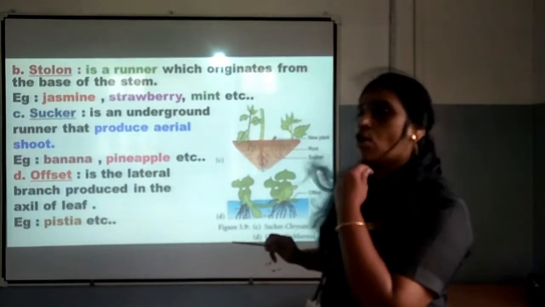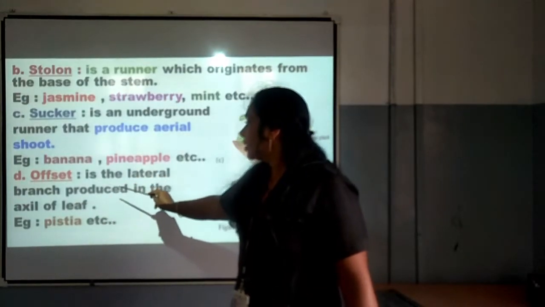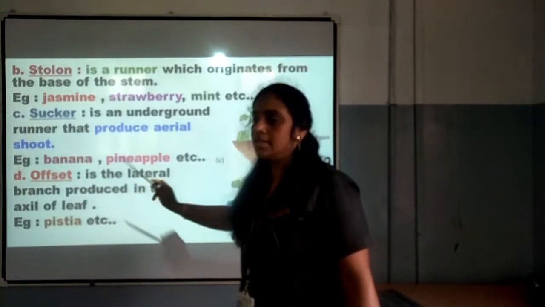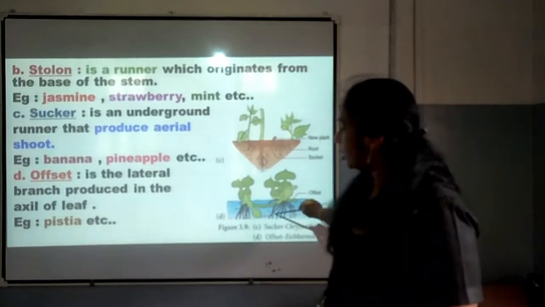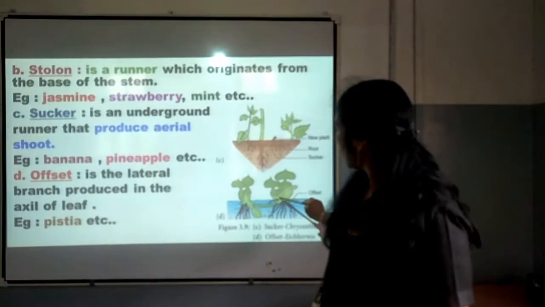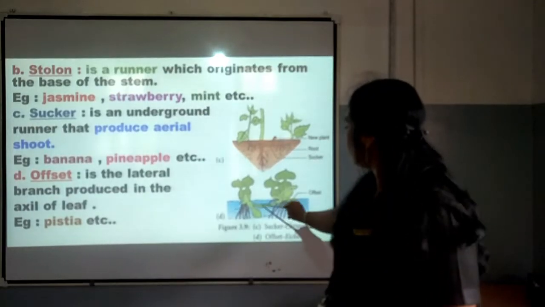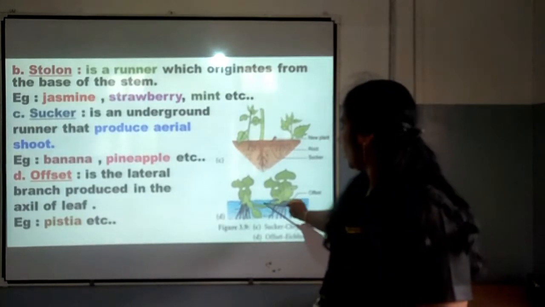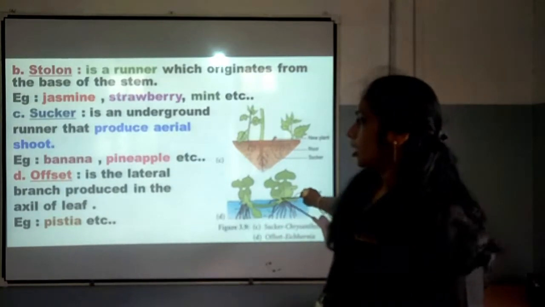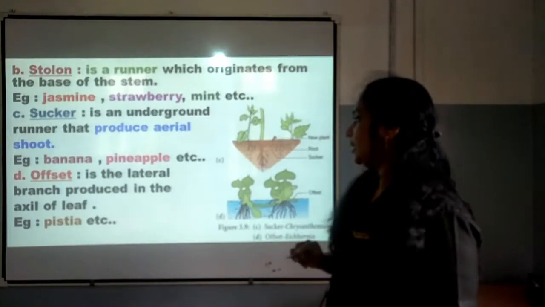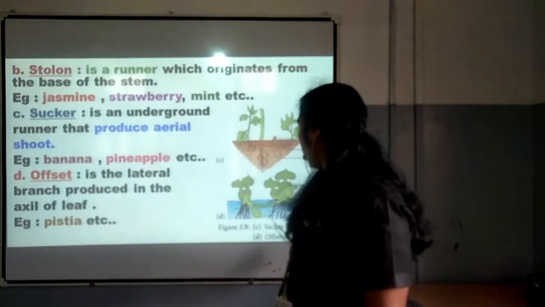The fourth one is offset, a lateral branch produced in the axils of the leaf. This is offset. In the case of Pistia or Eichhornia, we can see offset. These are the leaf-like structures which are produced from the axil of the leaf. This is the branch of the leaf from which a lateral branch is produced, and that is called offset, and it is seen in Pistia or Eichhornia.